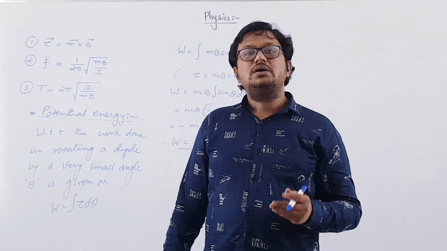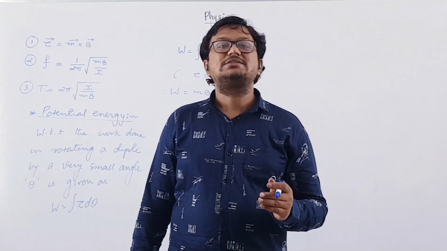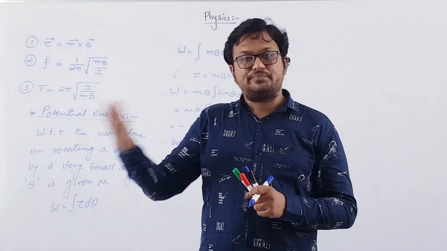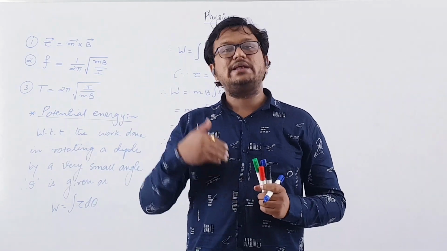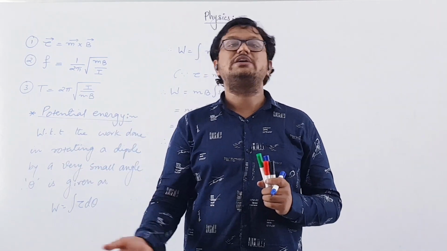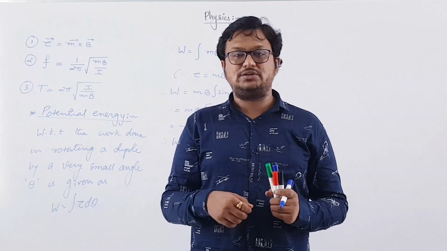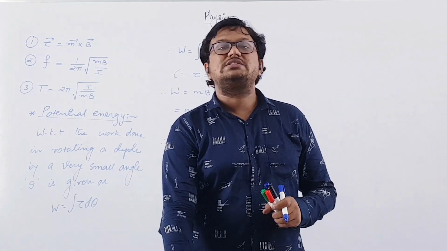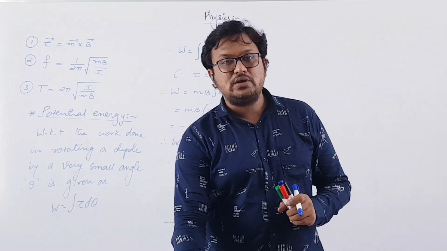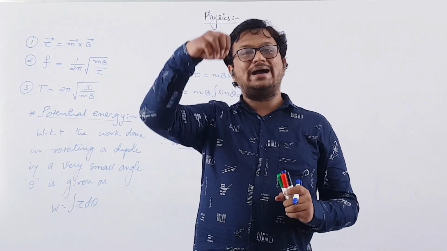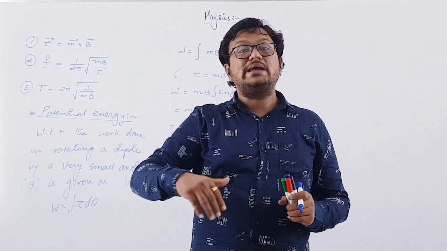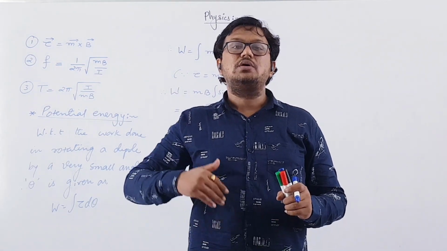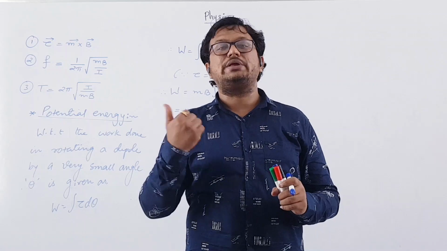If you remember, we have discussed this in standard 11, that if you are doing any work against something, that work will always be stored in the form of potential energy. For example, in 11th standard we discussed that an object is lying on the ground. Now you are doing work, lifting the object to a certain height h. So you are doing work against gravitational force, and that work will be stored in the form of potential energy.